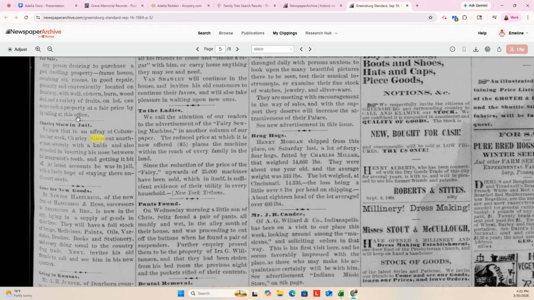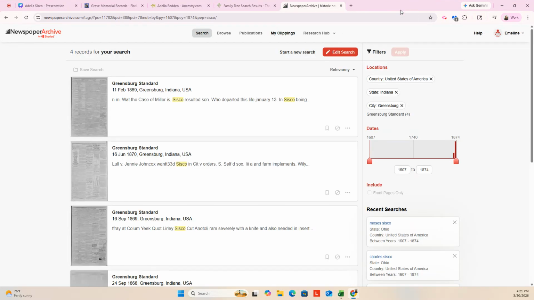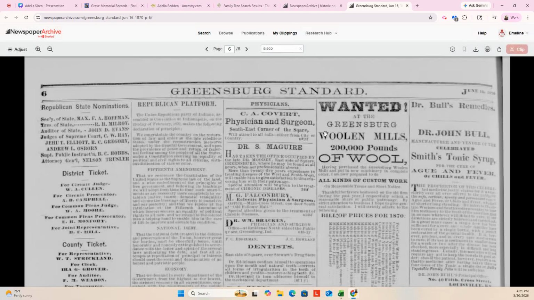Oh my gosh. So interesting that we have two different court things for the Sisco, but there's not any others. This was September 1869. I mean, this is almost a year later. Let's see what this one is. Hopefully it's not Charlie in jail again.